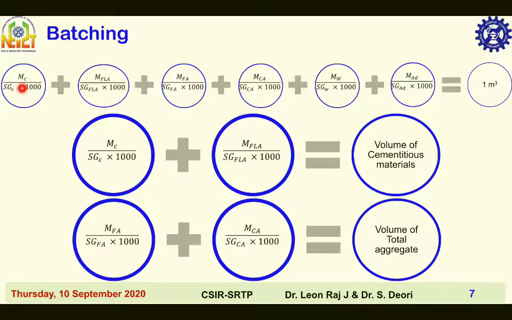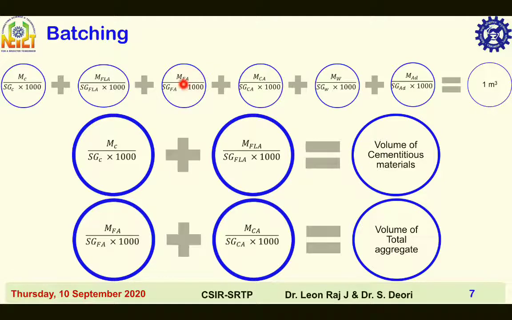Volume of cement is equal to mass of cement divided by specific gravity of cement into 1000. Mass of cement in kilogram, specific gravity of cement is dimensionless, density of water in kilogram per meter cube, that is equal to 1000 kilogram per meter cube. Volume of fly ash is equal to mass of fly ash divided by specific gravity of fly ash into 1000.